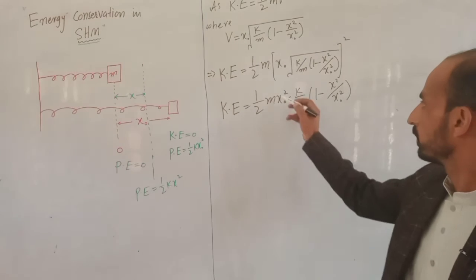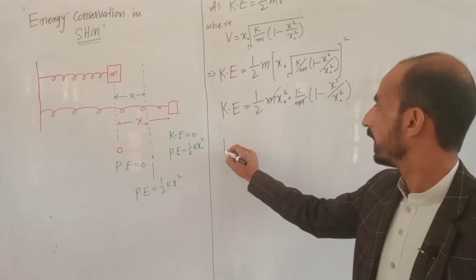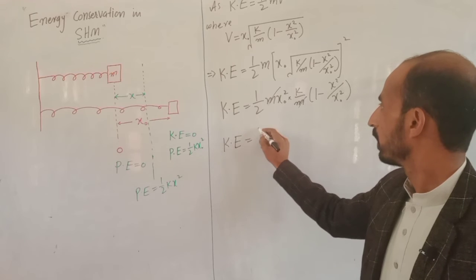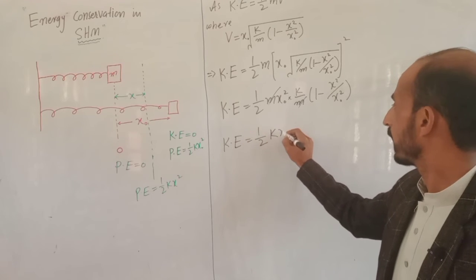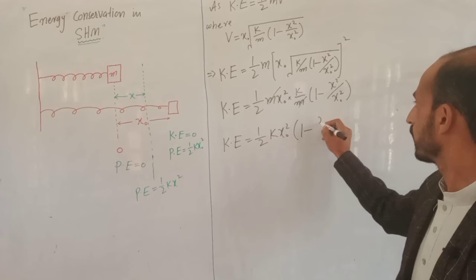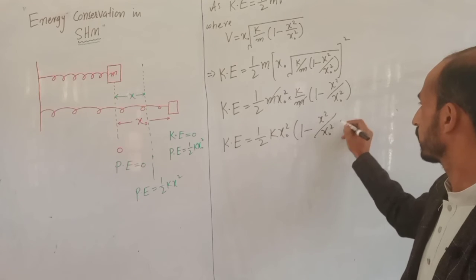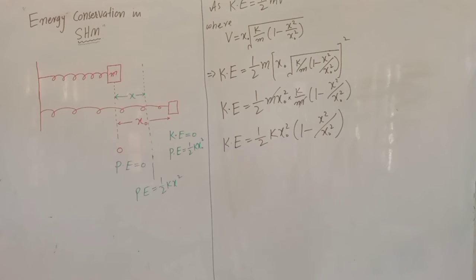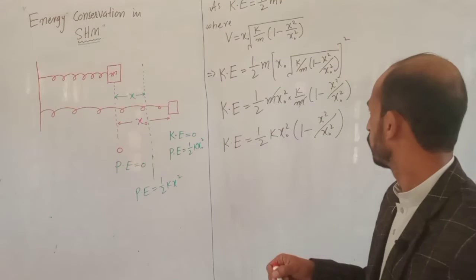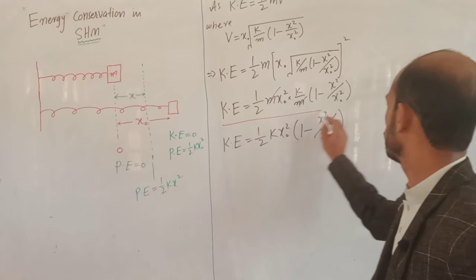So it can be further simplified as half k x naught square into 1 minus x square divided by x naught square. So here we have the value of kinetic energy at a distance x. So it can be expressed as the instantaneous value of the kinetic energy. So we encircle this.